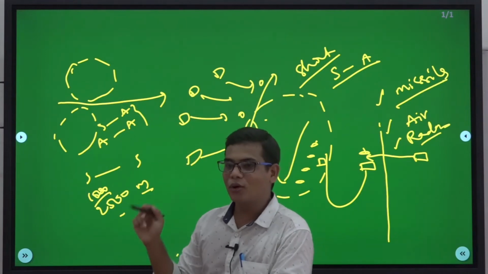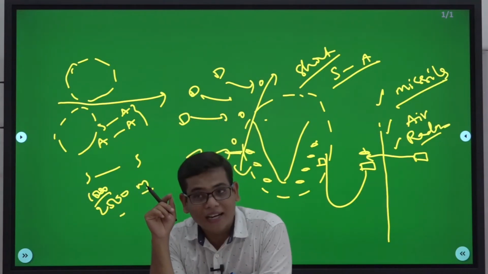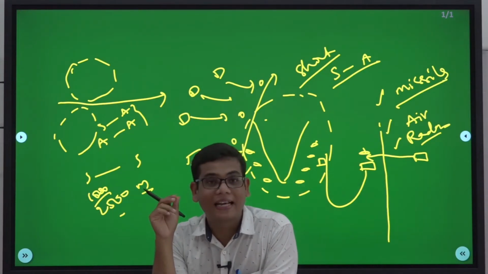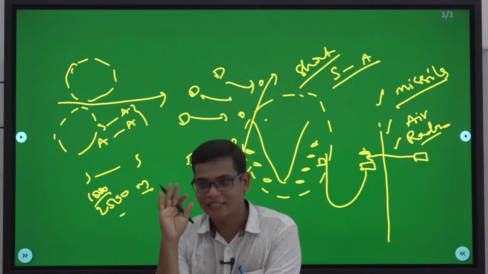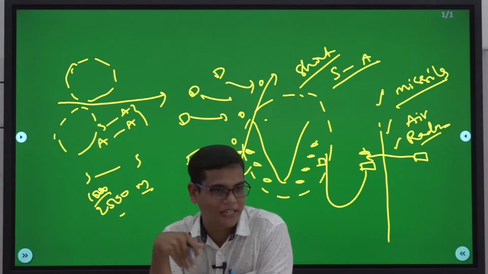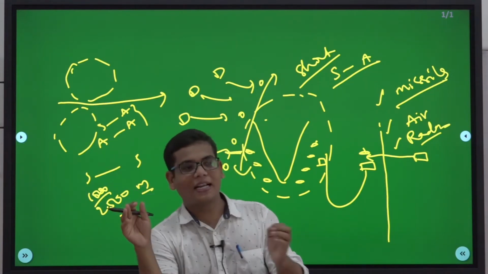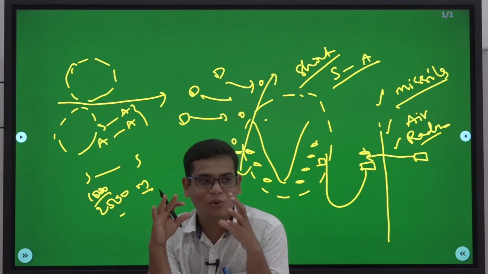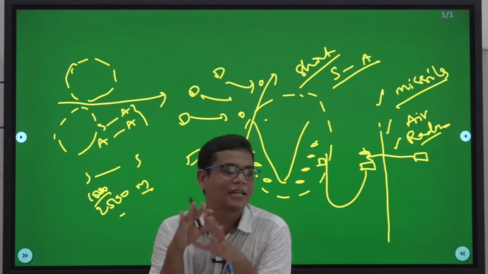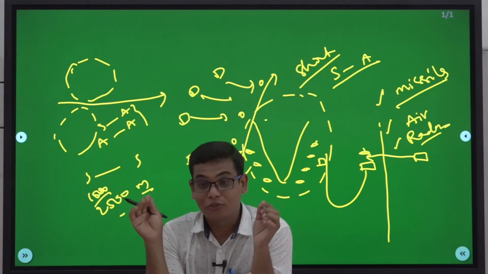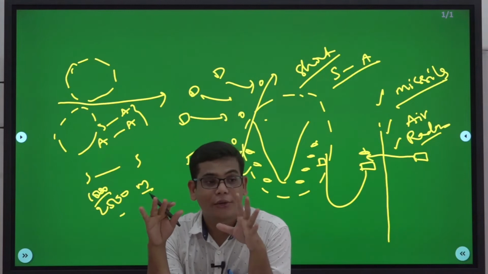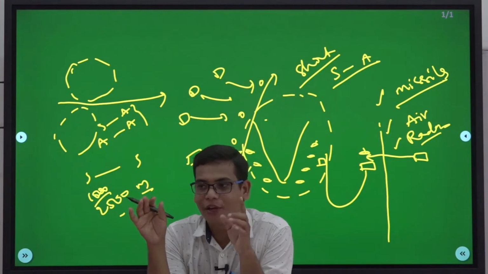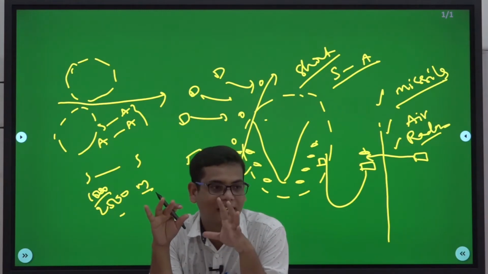So if you don't have a proper long-range surface-to-air missile system, it is very difficult to tackle air targets. When it comes to surface targets, that's a different story, because we have all the missiles. But if the target is coming through the air and its range is so high, unless you have the capability to tackle that, you cannot protect your own territory. So for that purpose, you need a long-range surface-to-air missile system.